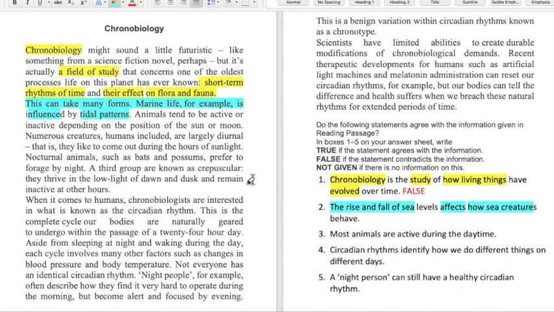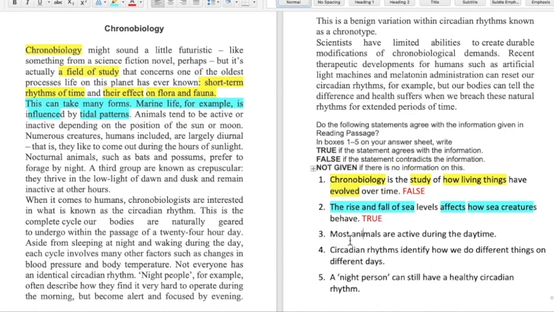So how is it going up and down? Okay, so I have got my statement. This can take many forms. Marine life is influenced by tidal patterns and rise and fall of sea levels affects how sea creatures behave. So this statement is nothing but the exact replica of the same. So I'm going to mark it as true.